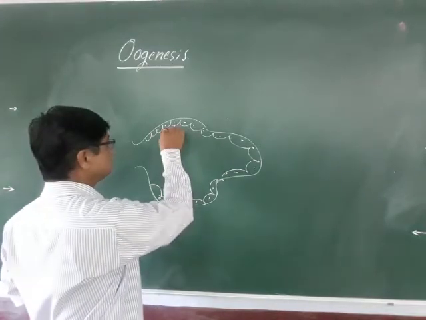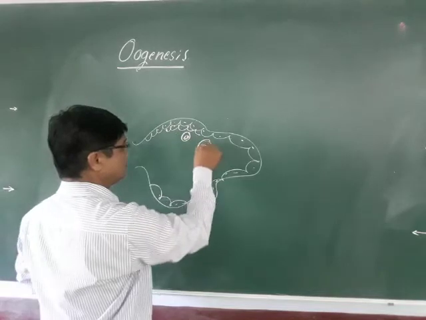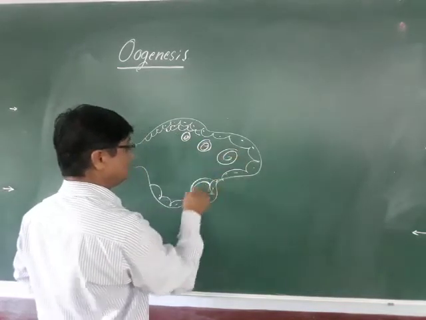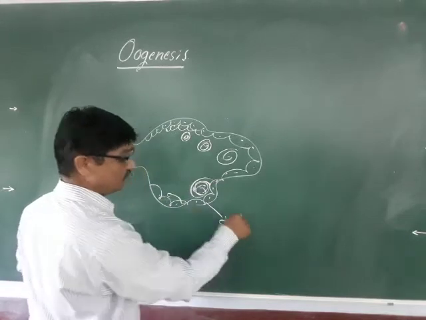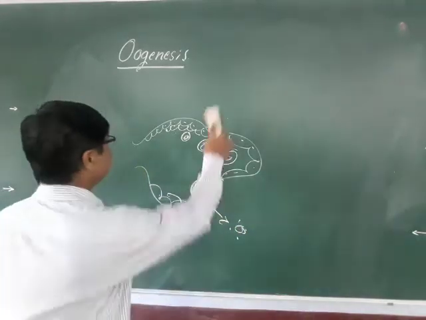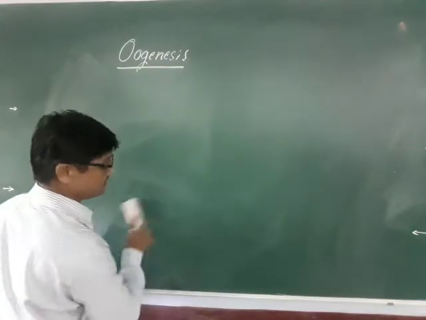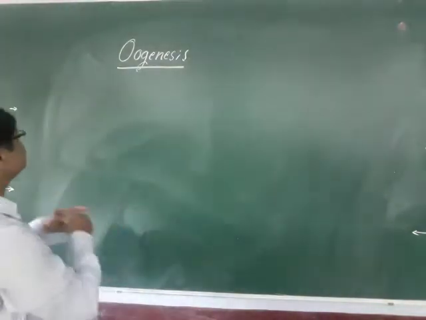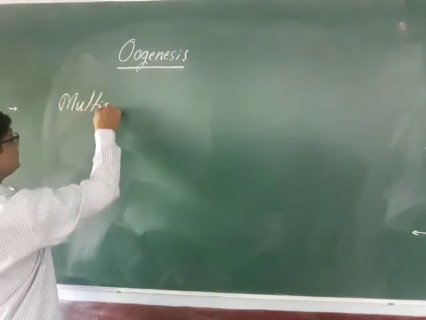So here you can see the small, secondary, tertiary, and Graafian follicles maturing this way, and the egg or ova is released. So this is the process. Now let us go to the oogenesis. The process of oogenesis, as I told in the beginning, begins with the multiplication phase.